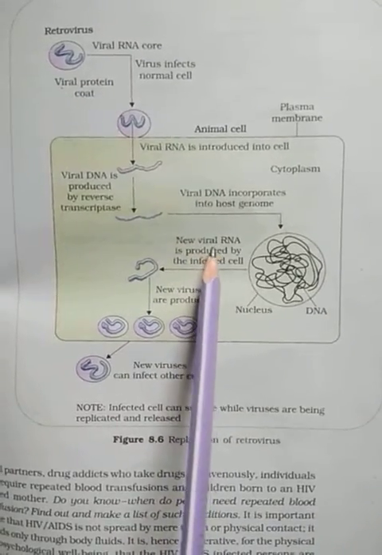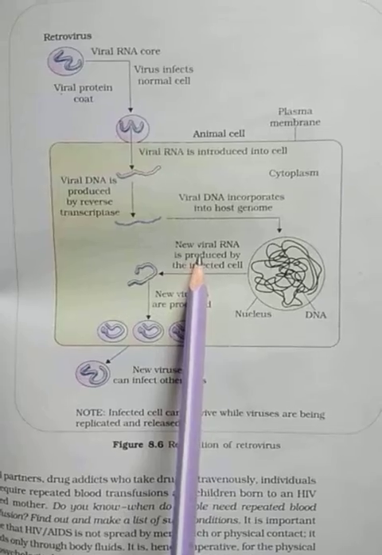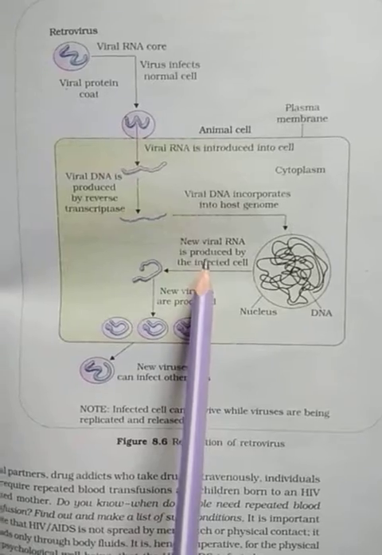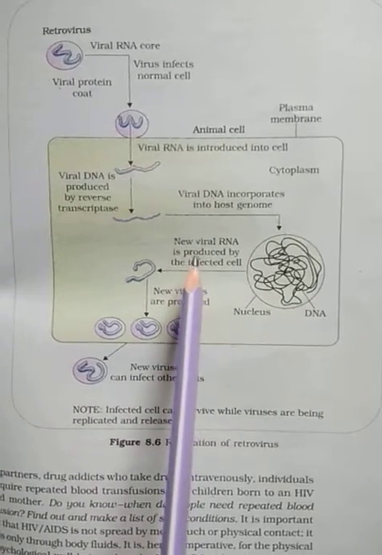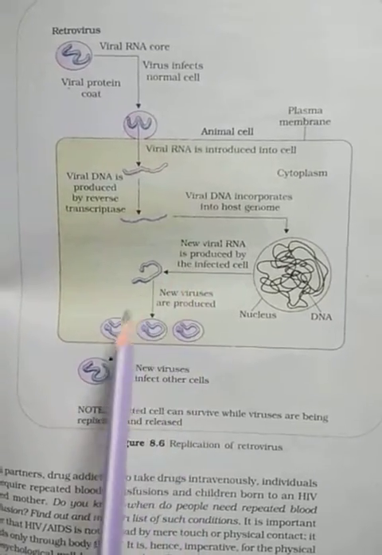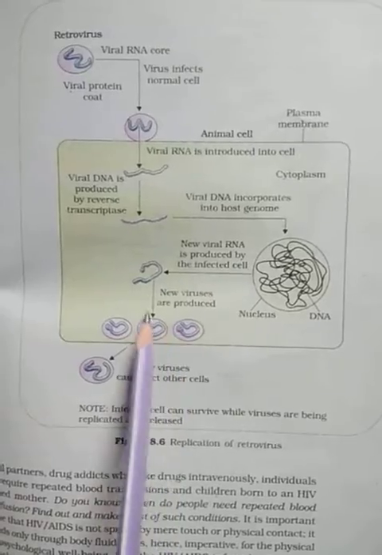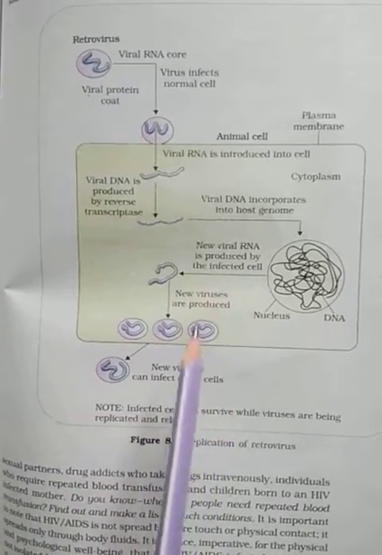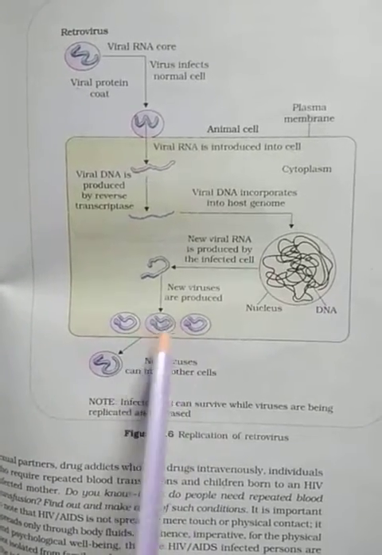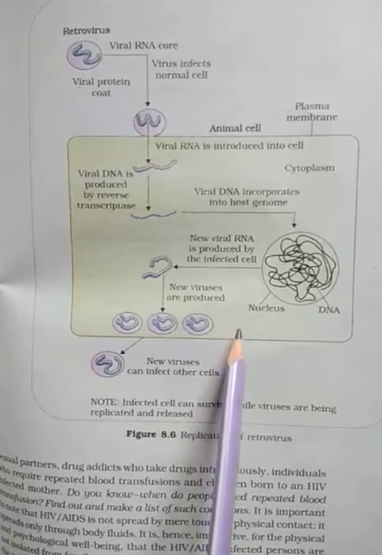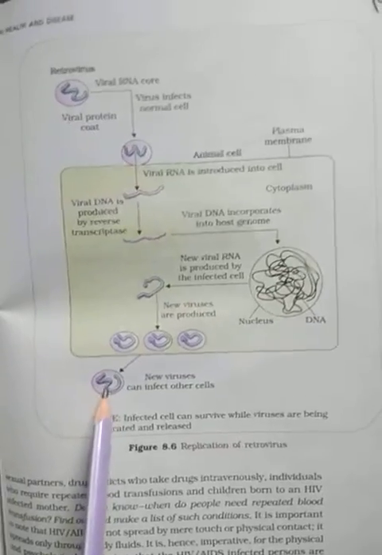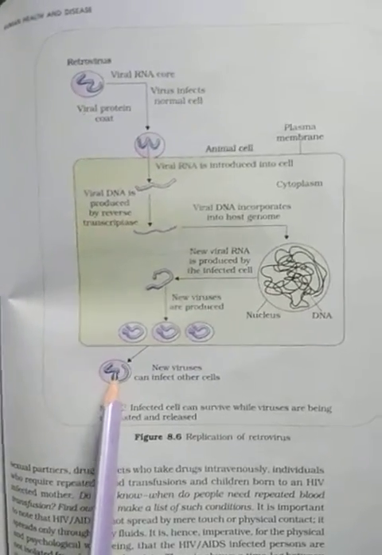Two types of viral RNA are produced: the genomic RNA and the messenger RNA. Messenger RNA helps in the synthesis of viral proteins, and after that the genomic RNA and the viral proteins together form the new viruses. So this process continues in the macrophages and new virus particles are produced. After that these new viruses come out from the macrophages by the process of exocytosis and attack the T lymphocytes, which are called the T4 cells or T helper cells.